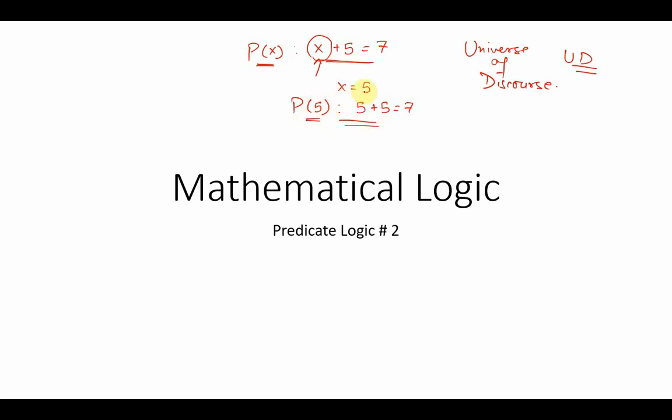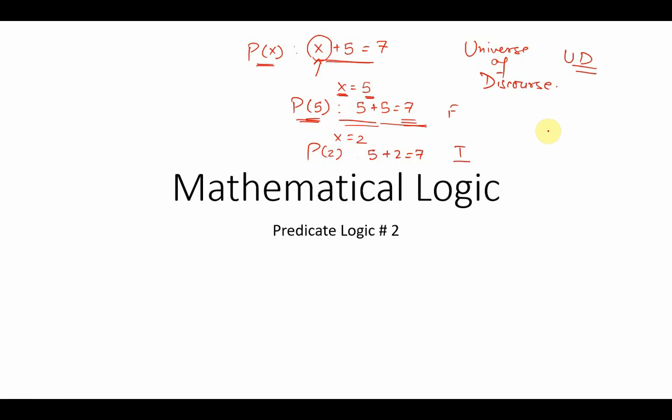So in a nutshell, as soon as we substitute the value of the variable with a constant, the predicate becomes a proposition, and now it has a specific truth value, which in this case is false. If it was x is equal to 2, then p of 2 is 5 plus 2 is equal to 7. Now this proposition has a truth value of true.